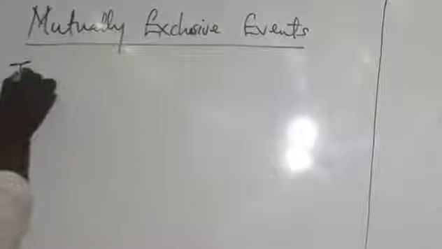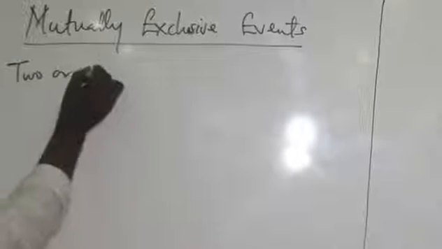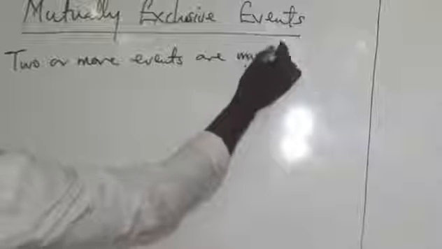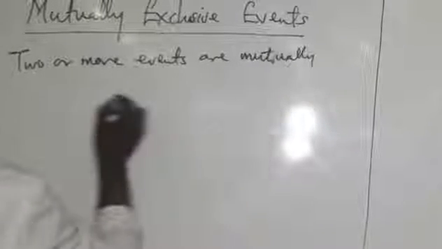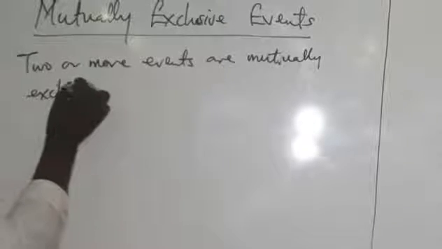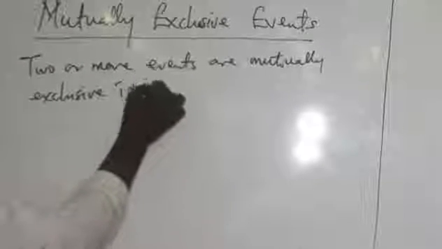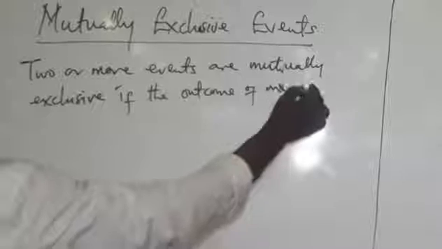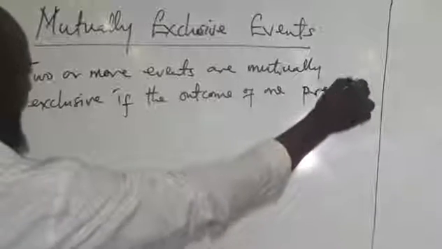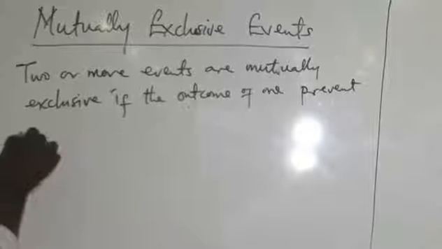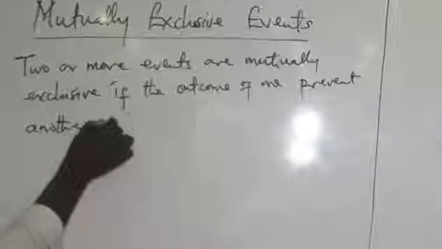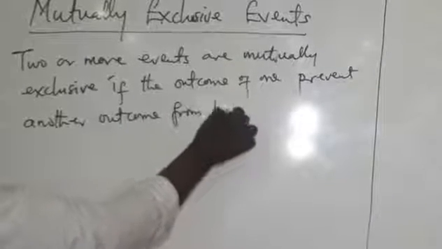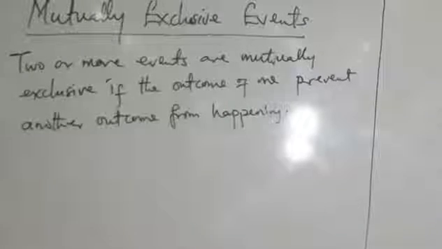Two or more events are mutually exclusive if the outcome of one prevents another outcome from happening. So that means the events are mutually exclusive.